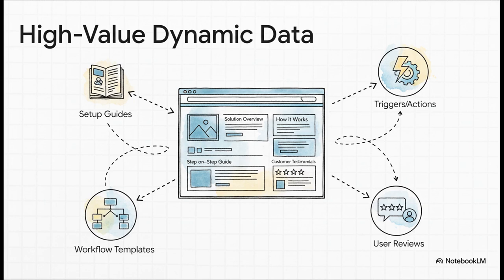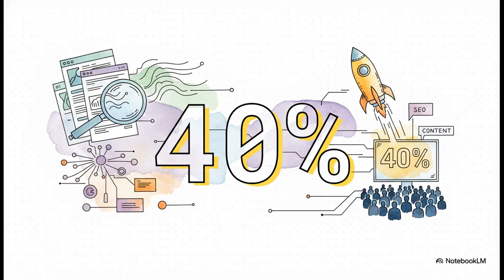So how did they make sure every one of those thousands of pages was actually valuable? They injected them with dynamic data, high-value stuff that nobody else had. We're talking specific step-by-step setup guides, popular workflow templates, actual zaps that people are using, the exact triggers and actions supported for that specific pairing. And this is a big one, even user reviews to build that all-important authority and trust with Google. And look, this isn't just some vague idea of quality. There's a pretty solid rule of thumb here, one that SEO experts will back up.